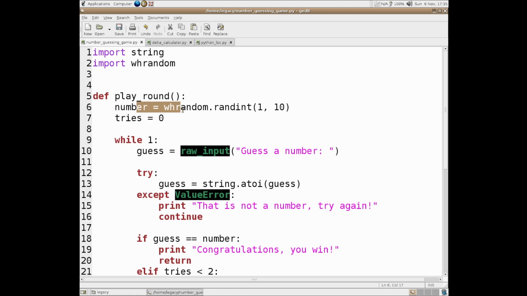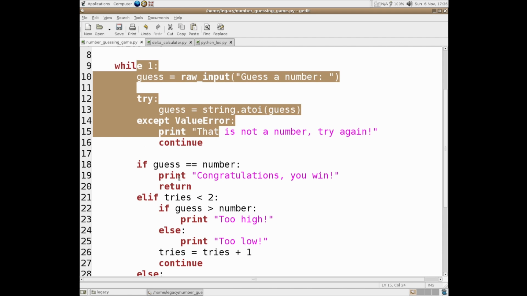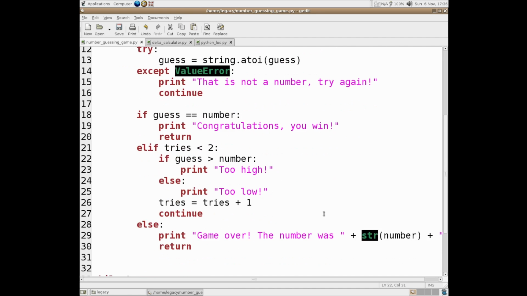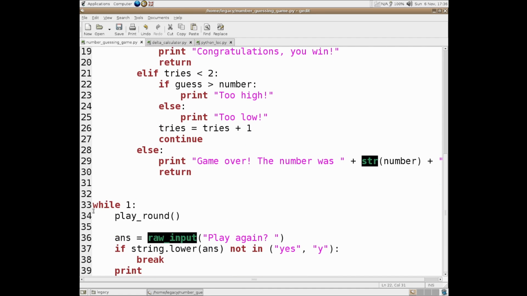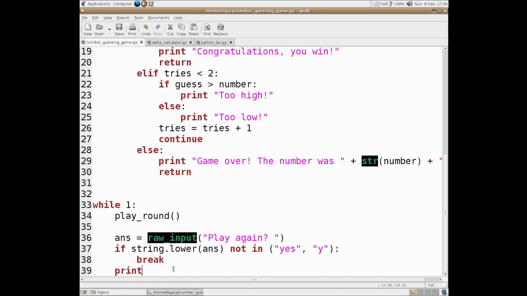So you have a play around function. You create a number, have the choice. This is largely the same as it was in the video. This is the most complete one we had, so there's not many changes here. The only main difference is that it now asks you if you want to play again at the end.